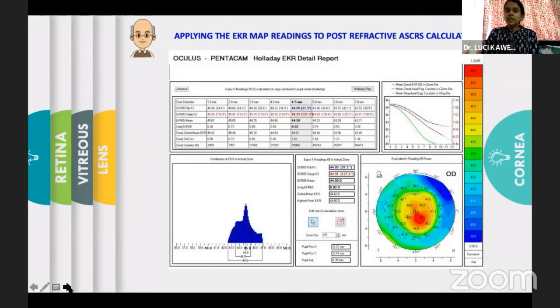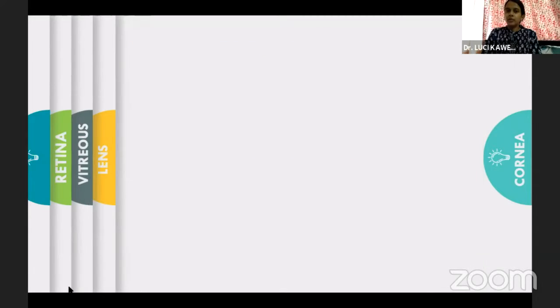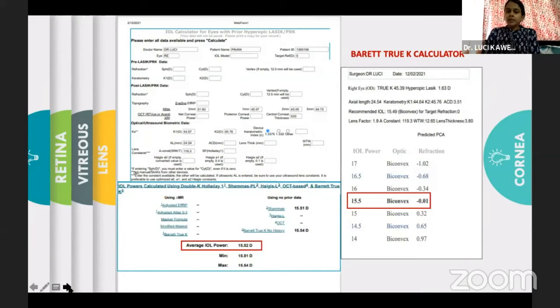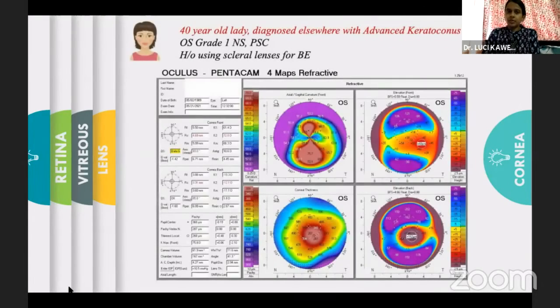So we need to calculate both anterior as well as posterior cornea, which is done very well using the equivalent K reading values, and it gives us simulated values to be used in our IOL formulae. The role of the ASCRS online calculator and Barrett True K calculator for these post-refractive surgery eyes has very well been proven. So for this patient, our IOL power would have come to around 15.5.